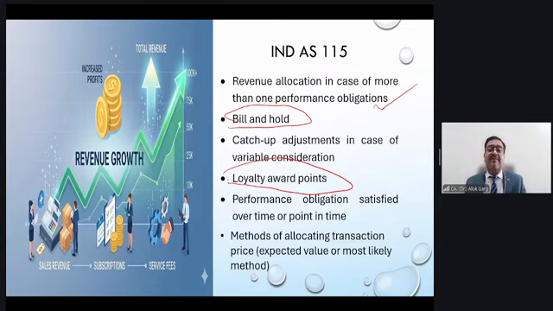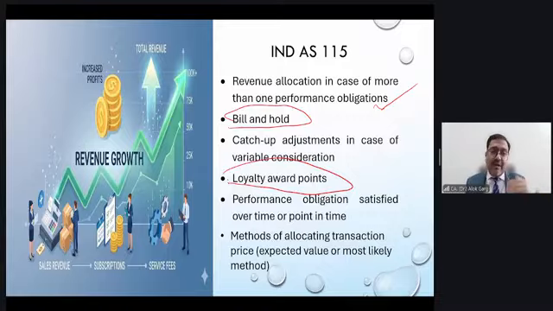Performance obligation satisfied over time or point in time. As I told you, the first step was identify the contract with the customer. Second step was determine performance obligation. Third step was determine the transaction price. And transaction price includes fixed consideration, variable consideration. In your transaction price, four things are very, very important: variable consideration aspect, significant financing component, non-cash consideration, consideration payable to customer.